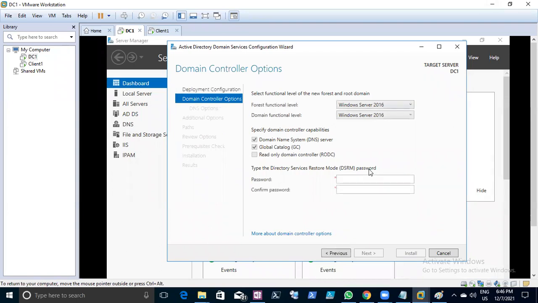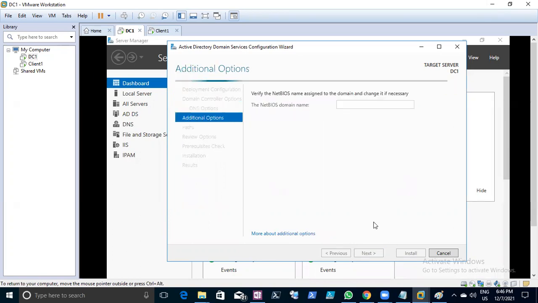Let's complete this. You can give a DSRM password. The same password I'm giving. Next. Just complete. But you have to do this once yourself, Rame. Okay, sure. I have done this one.